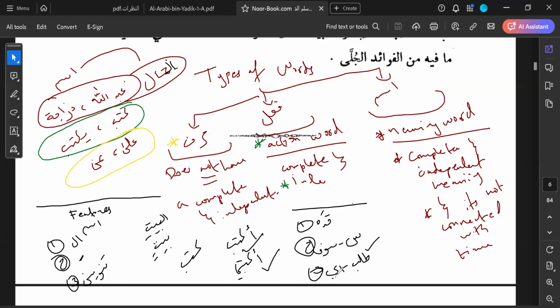Can it also accept a ya at the end? Yes, in the case of uktub. That means this word is a fi'l amr. A word which has both of these elements is called fi'l amr.